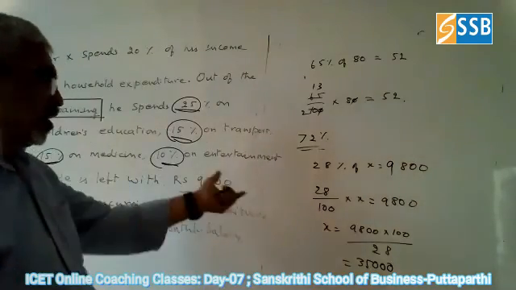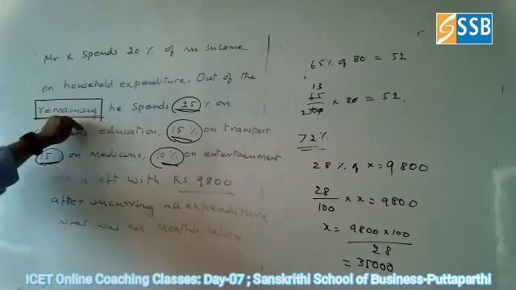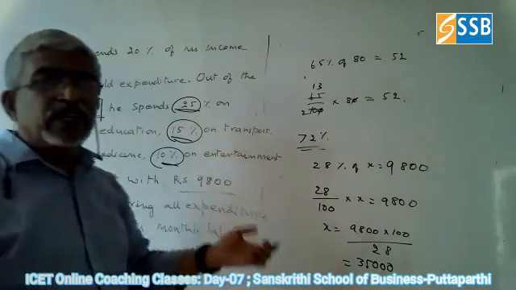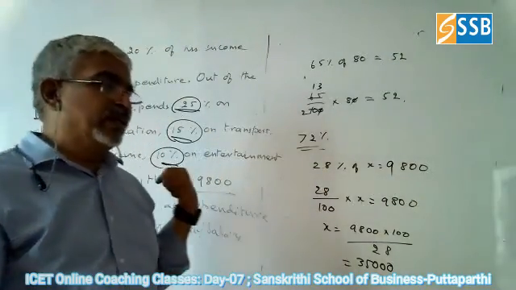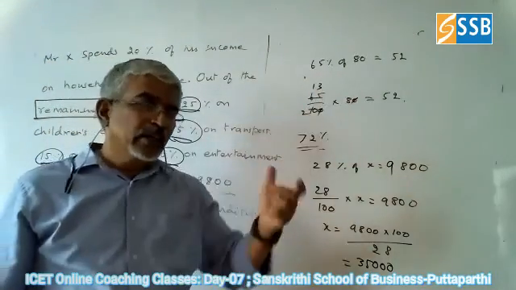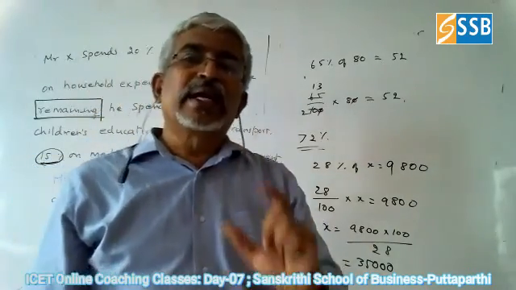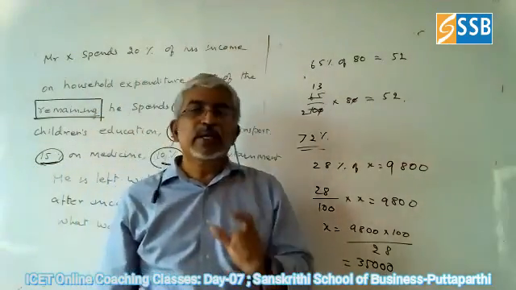So now you understand. This word, remaining, is very, very important. Because previously what we calculated was from the whole. Now here we are not calculating like that. First we removed one part, then only the remaining amount. That's what I told you. Take the whole number as 100. Then only it will be easy for you.